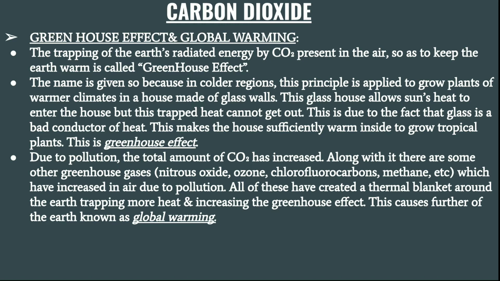So the trapping of the earth's radiated energy by carbon dioxide, which is present in the air, to keep the earth warm, is known as the greenhouse effect. The name is given because in the colder regions this principle is applied to grow plants of warmer climates in a house made of glass walls. This glass house allows the sun's heat to enter, but the trapped heat cannot get out, because glass is a bad conductor of heat. This makes the house sufficiently warm inside to grow tropical plants, and that is the greenhouse effect.